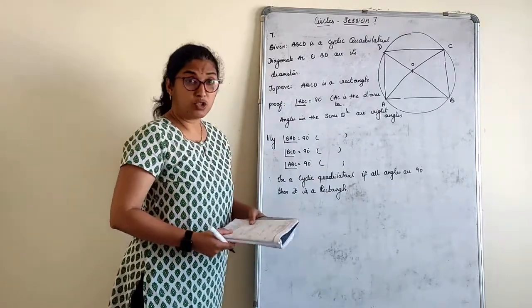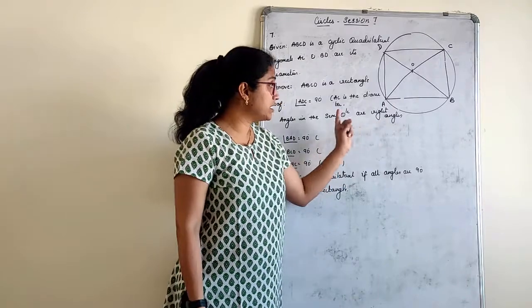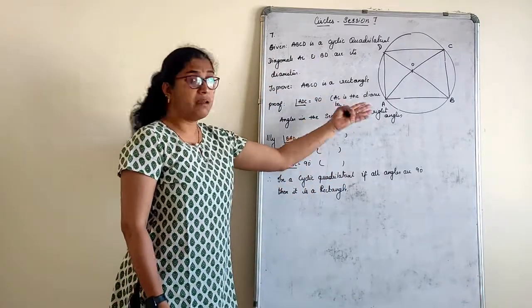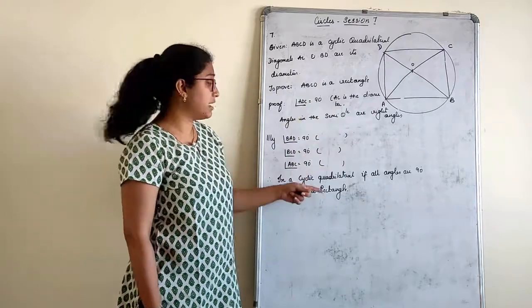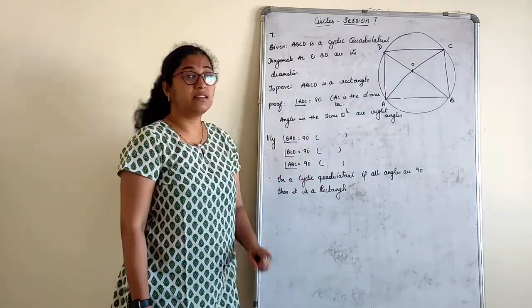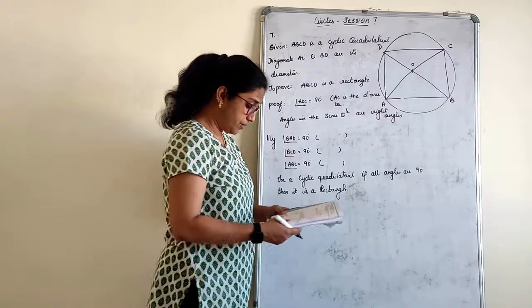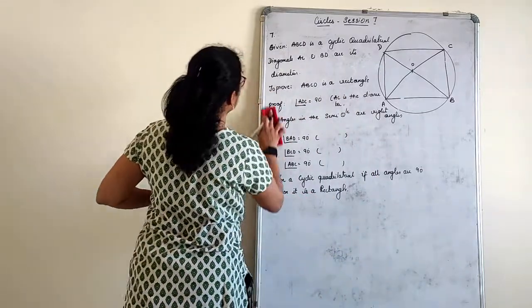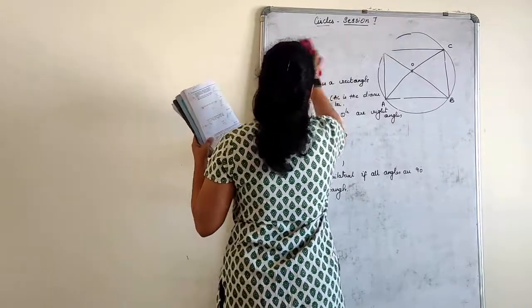There are many methods to prove. Sometimes they prove congruency, they prove that opposite sides are equal, then angles, not required. Diameters purposely they have given so that we use this property: angles in the semicircle are right angles. Right? Seventh one we have done. Eighth one.